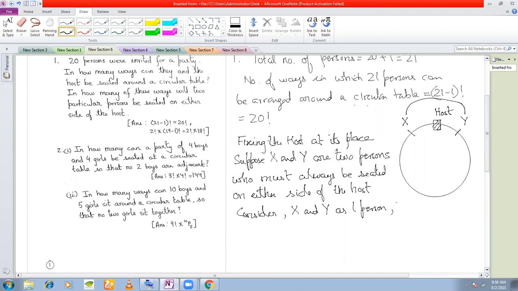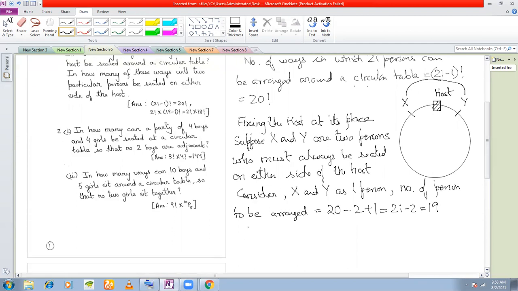How many people are there? Because we have fixed the host, right? So now number of persons to be arranged. Forget about the host. Host is gone. So only 20 guests are there. 20 guests minus 2, X and Y I have removed. And I have considered them as one. Right. So how many people are there? 19 persons, right? Yes, sir.